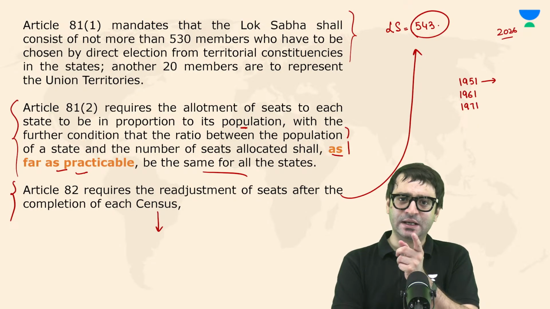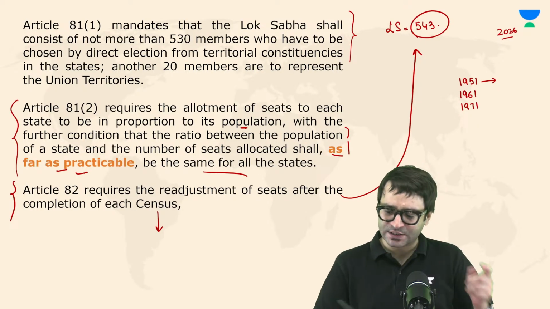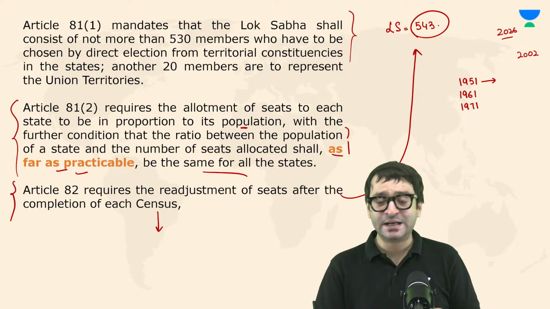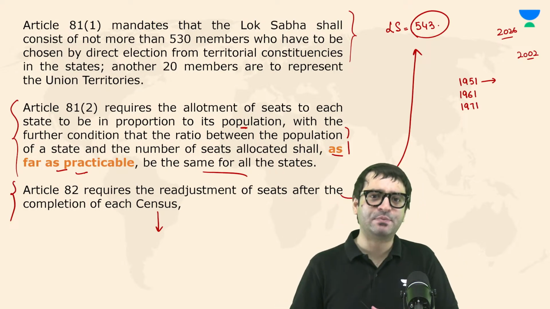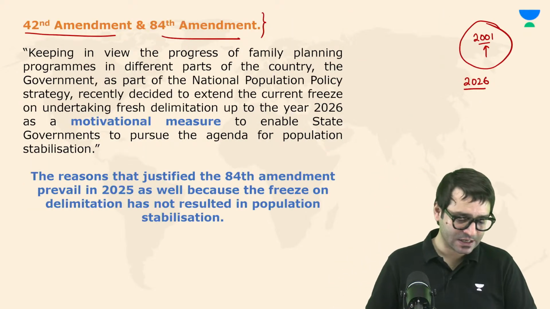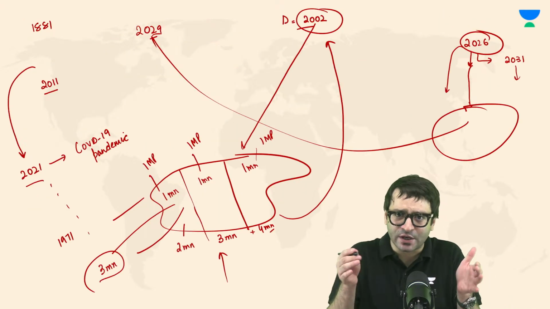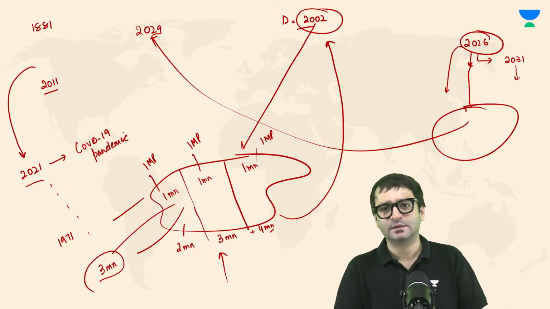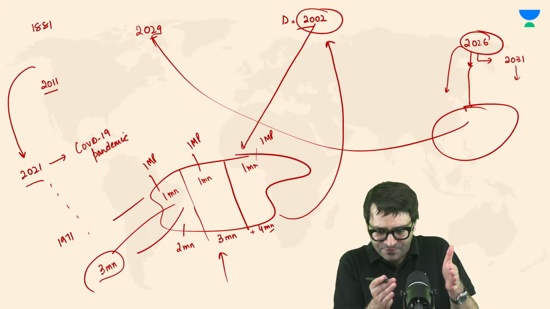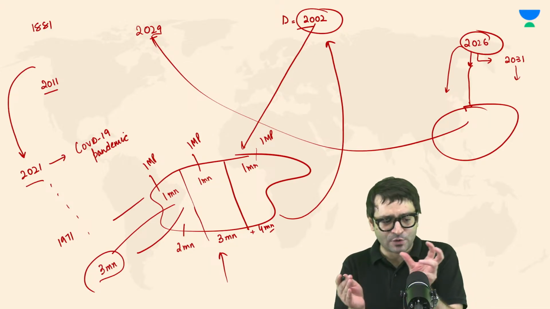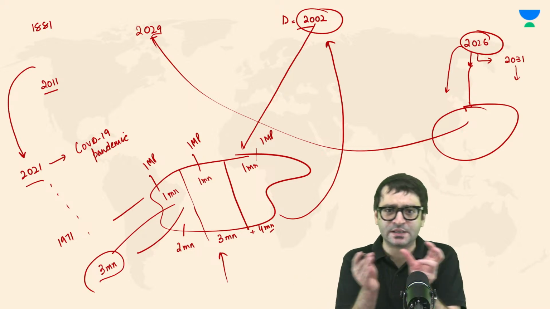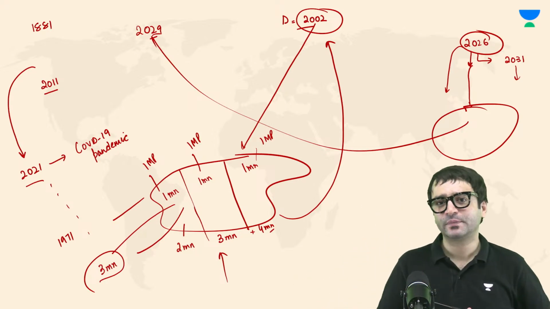The last time delimitation was conducted was in 2002, but it did not lead to an increase in the number of seats. And what happened because of that 2002 census was that internally there was a reorganization, so that at least if we will not increase the number of seats in a state, the population in every constituency remains constant, uniform.